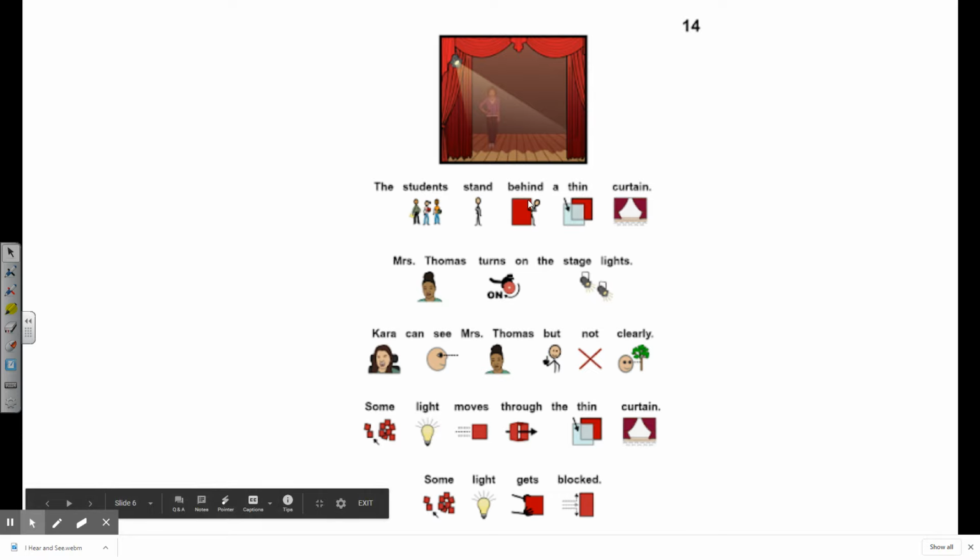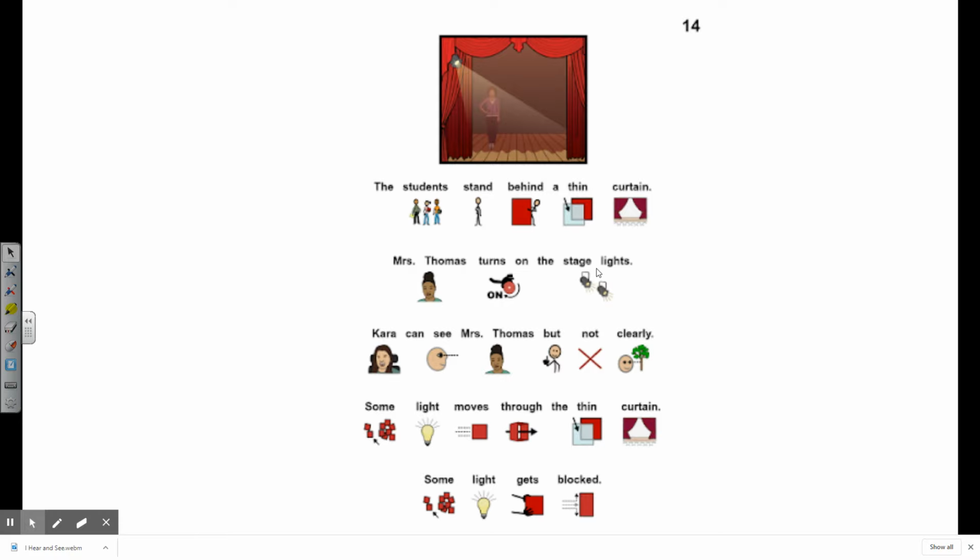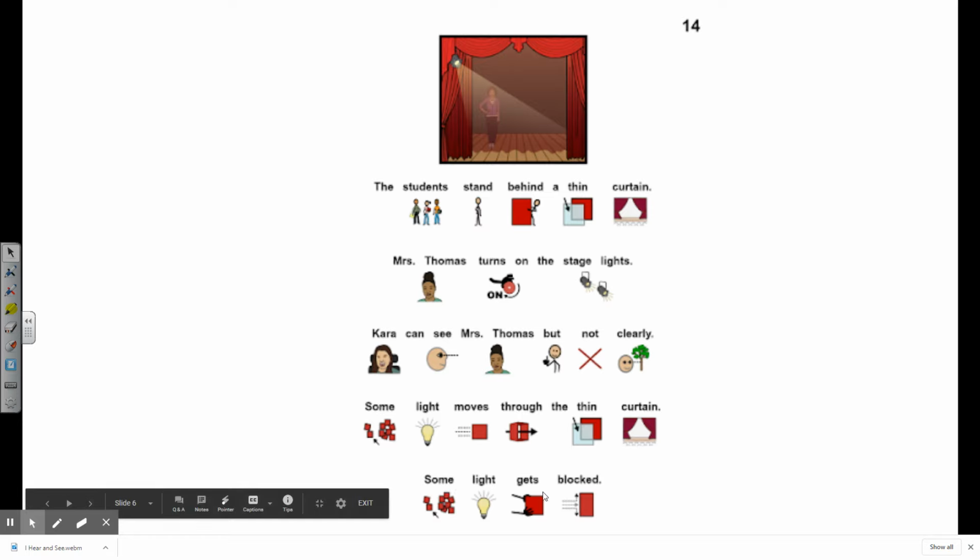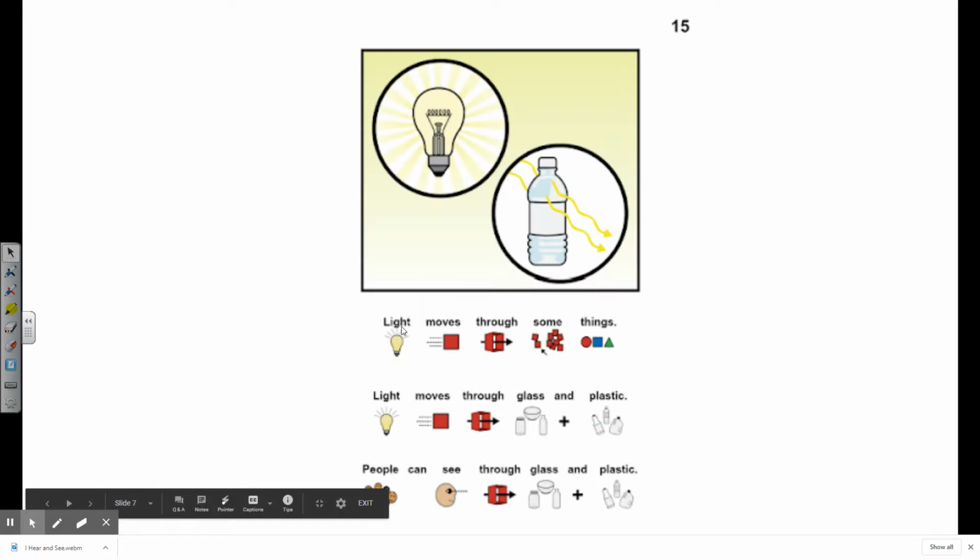The students stand behind a thin curtain. Miss Thomas turns on the stage lights. Kara can see Miss Thomas, but not clearly. Some light moves through the thin curtain. Some light gets blocked. Light moves through some things.